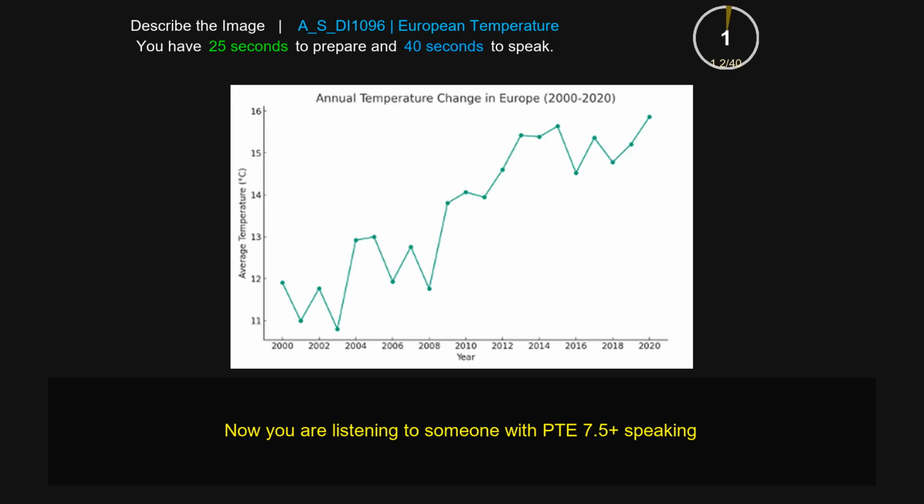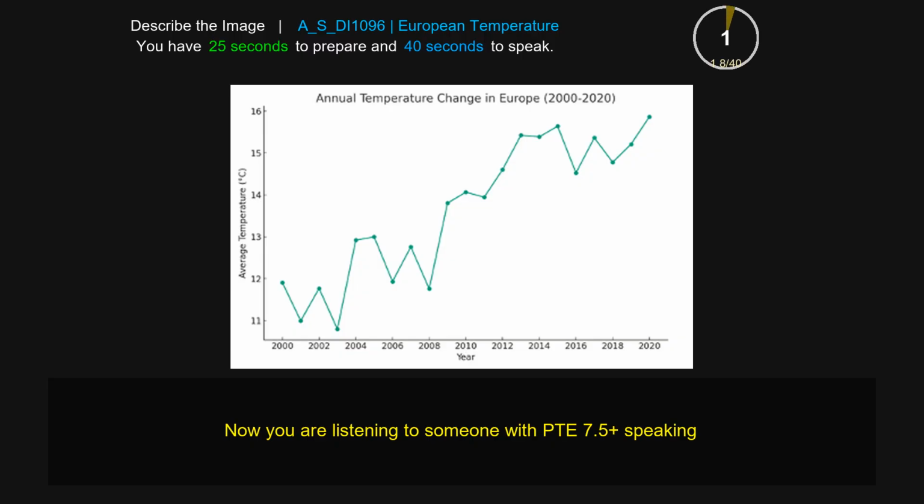The line graph gives information about annual temperature change in Europe from 2000 to 2020. The x-axis mentions some years: 2000, 2002, 2004, 2006, 2008, 2010, 2012, 2014, 2016, 2018, 2020. The y-axis highlights average temperatures in degrees Celsius: 11, 12, 13, 14, 15, 16. The highest value is in 2020 at 16 degrees Celsius and the lowest value is in 2000 and 2003 at 11 degrees Celsius. Overall, the line graph gives information about annual temperature change in Europe from 2000 to 2020.